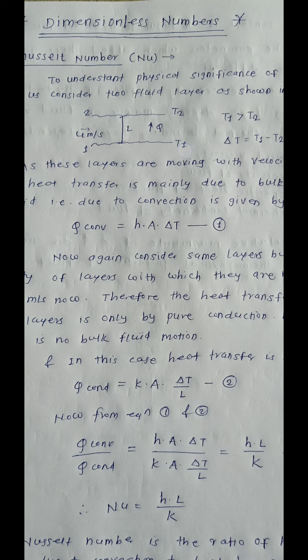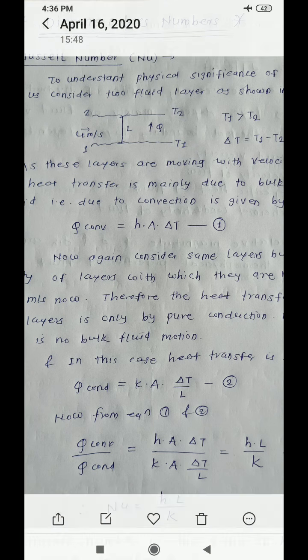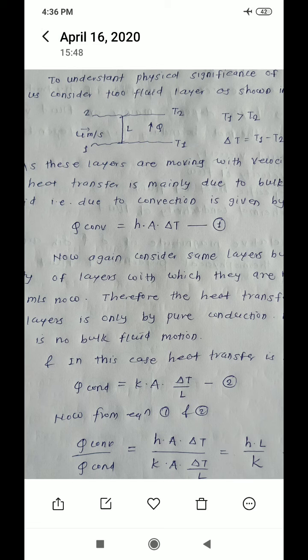So heat flow takes place from layer 1 to layer 2, the distance between these two layers is L, and the velocity of these two layers is U meter per second.